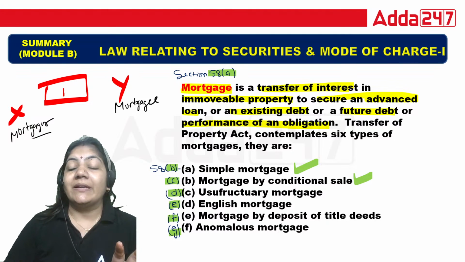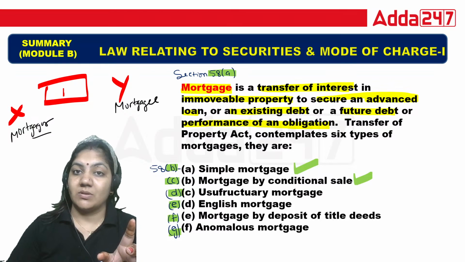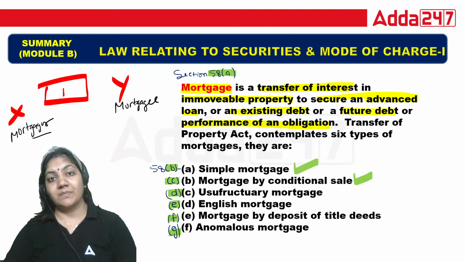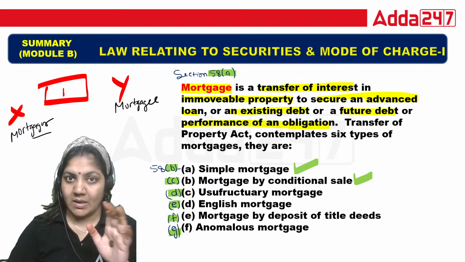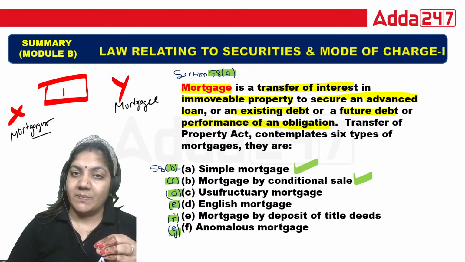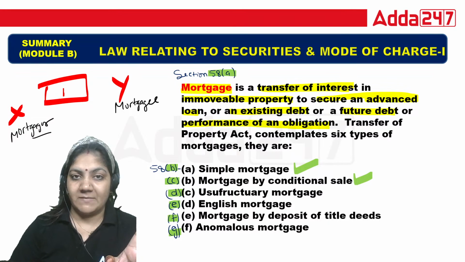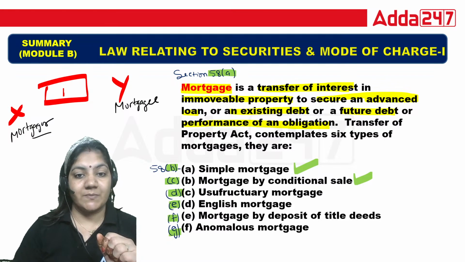The mortgagee can take profit, rent that is coming from the property till the full payment is done. This is called usufructuary mortgage. That is so simple. What is English mortgage? The ownership is absolutely transferred by mortgagor to mortgagee. The property will be retransferred if the mortgagor pays the money to the mortgagee. So English mortgage is also the combination of simple and conditional mortgage.